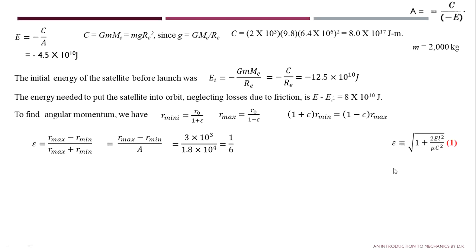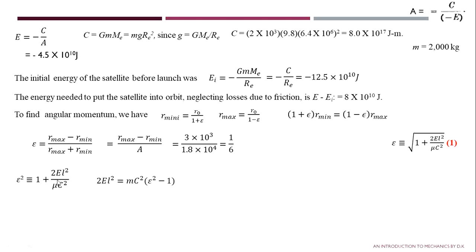Similarly, in our last classes, we have already found epsilon, which is equal to the square root of 1 plus 2EL square divided by mu c square. From that equation, by squaring both sides, epsilon square is equal to 1 plus 2EL square divided by mu c square.